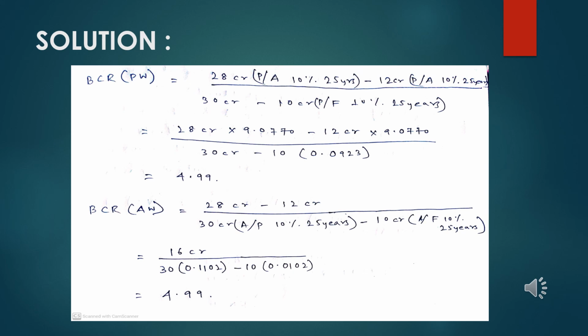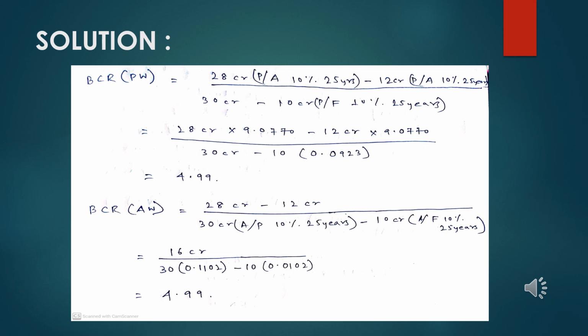The initial cost of 30 crore will be turned from present into annual with the help of 10% and 25 years, whereas the salvage value of 10 crore, which is a one-off value, will be transferred from future into annual with the help of 10% and 25 years. If we calculate it carefully, we again get the same benefit cost ratio of 4.99.